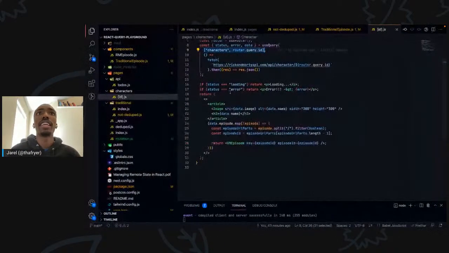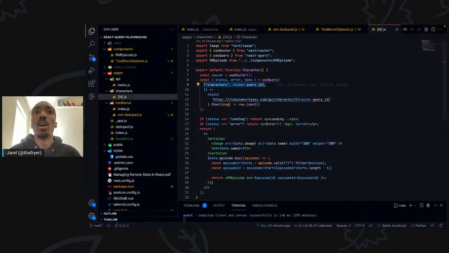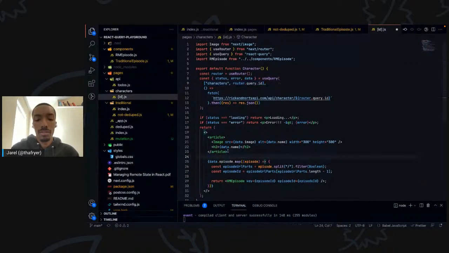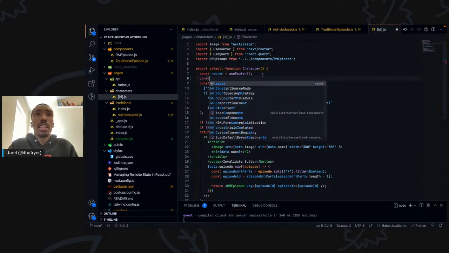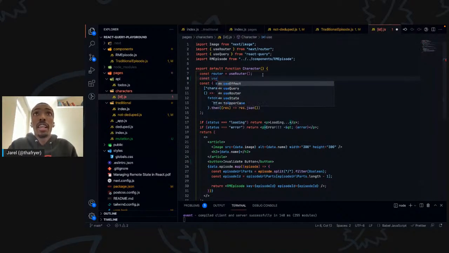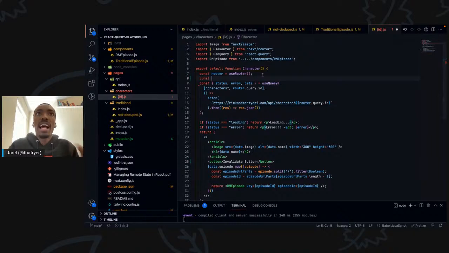So let's add a button here, just to show that. I'm going to add, what's his name, let's say an invalidate button. Right? And with React query, we'll look at the docs here in a second and talk about some of the APIs and how it works in the background.